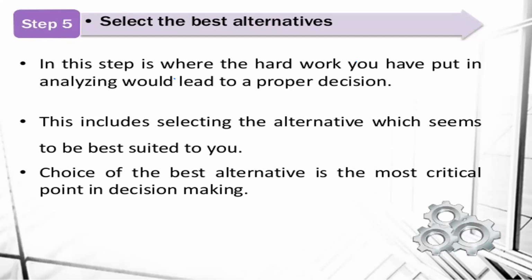And coming to the fifth stage, that is the selection of the best alternative. After analysis and evaluation, we can see which is the suitable alternative, which is profitable to you, which is convenient to you, which is the best. You need to identify the best alternative, the one very suitable to your organization to reach the maximum profits of the company. Choosing the best alternative among all the alternatives is also a very important step. That is the fifth phase.